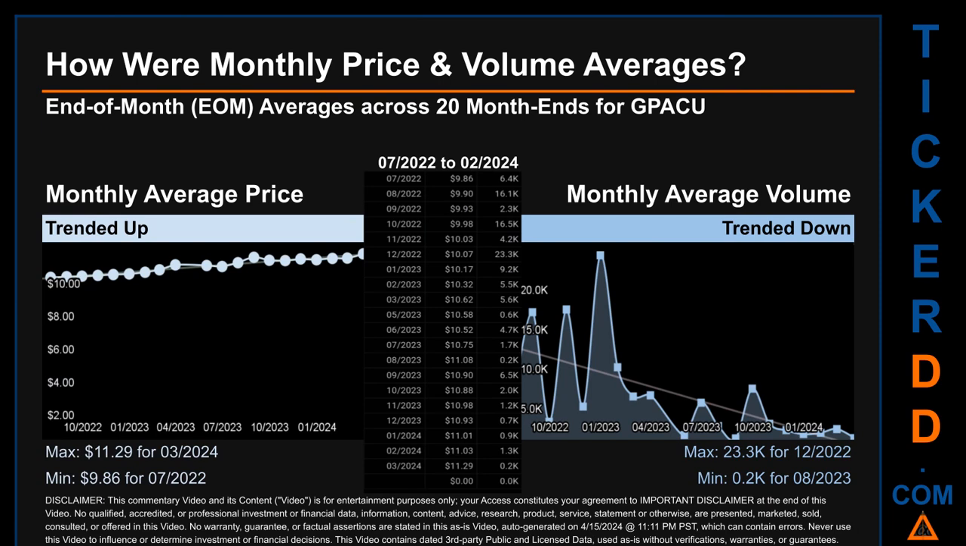How were price and volume averages for GPACU? Across 173 trading days, there were a total of 20 month ends, of which monthly averages for daily price and volume were calculated. Overall, monthly price average trended up while monthly volume average trended down. The maximum end-of-month average price was $11.29 for 03/2024 while the minimum was $9.86 for 07/2022. Looking at volume, 12/2020 and 08/2023 respectively saw the highest and lowest monthly average volume at 23.3 thousand and 0.2 thousand.